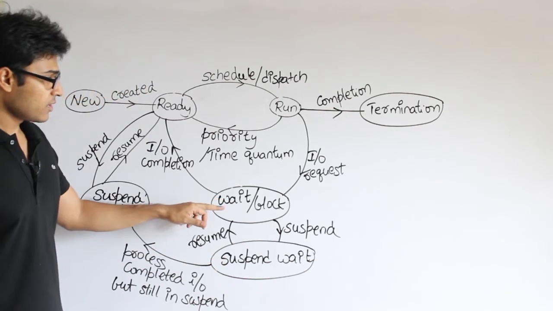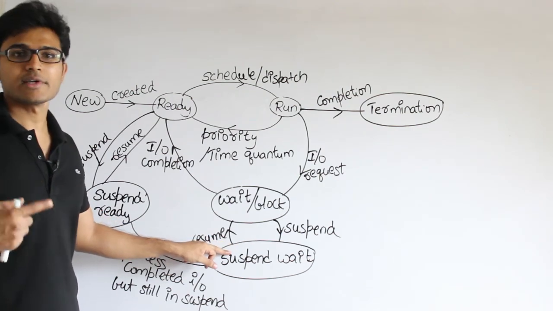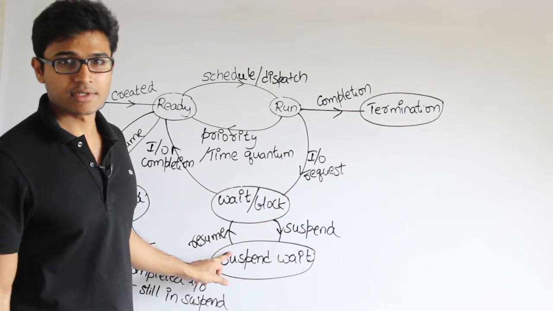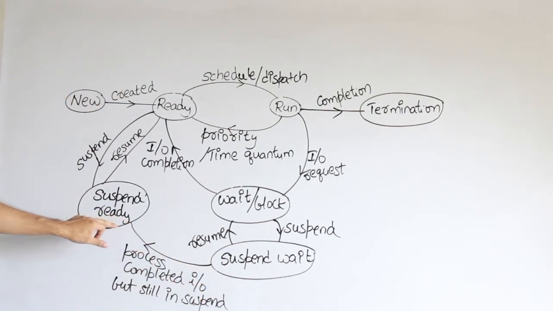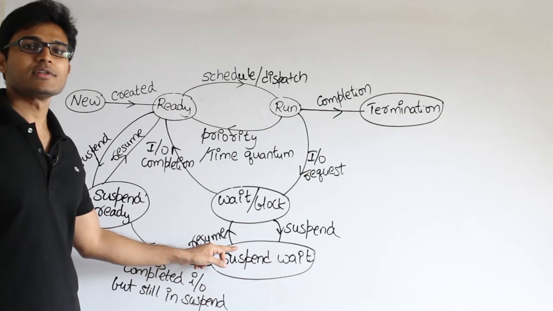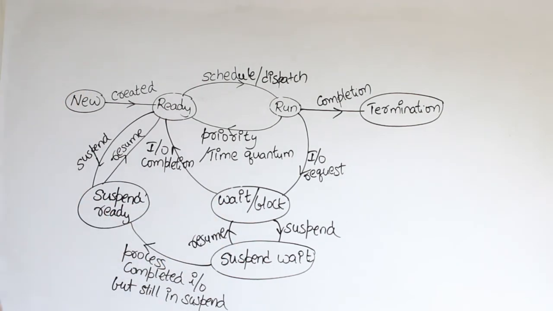Therefore, once you are pushing a process from here to here, it will keep continuing its IO work, and once its IO is over, it is actually ready now, isn't it? That is why we move it from suspend wait to suspend ready, so that next time it will directly come to ready. If you let the process stay here even after finishing its IO, then once we resume it, it will come to the block or wait state. That is why we just push it here, right? And from here it can directly come to the ready state.